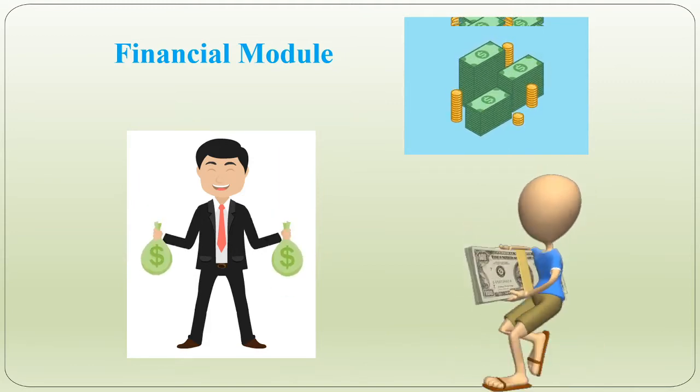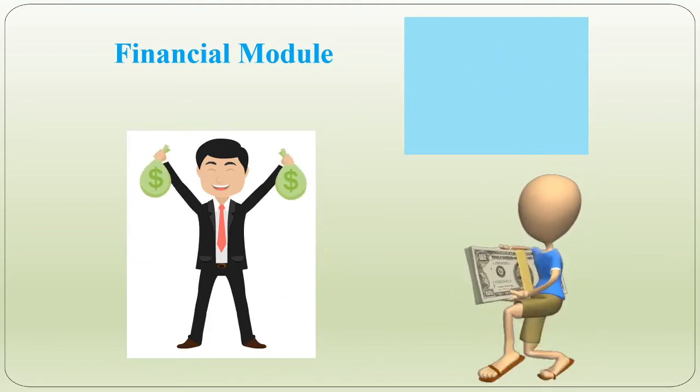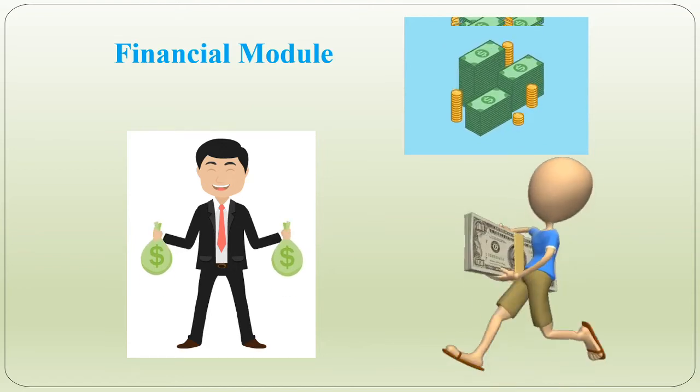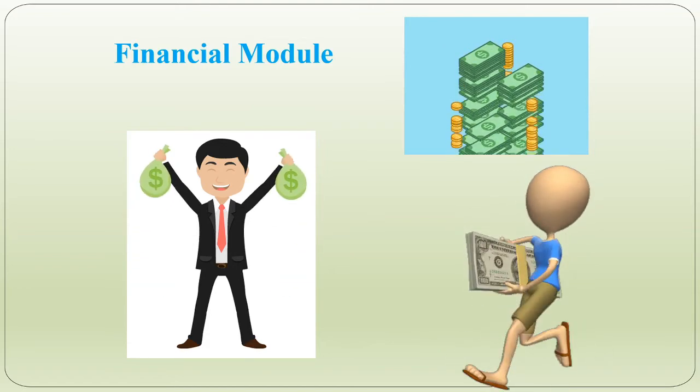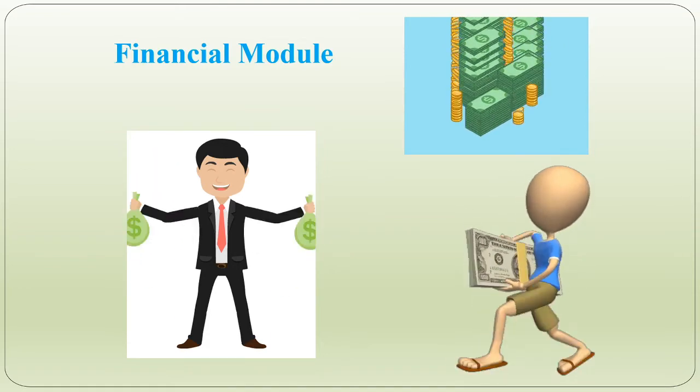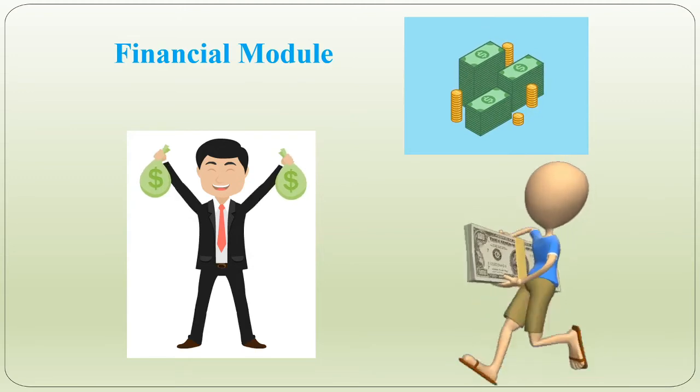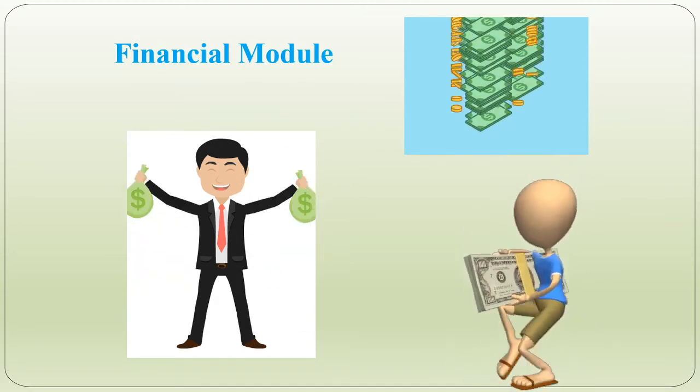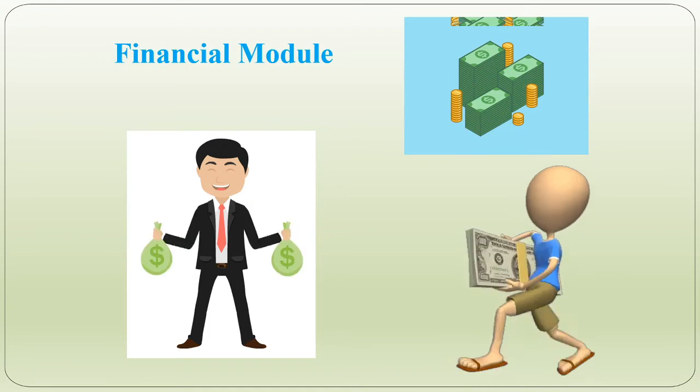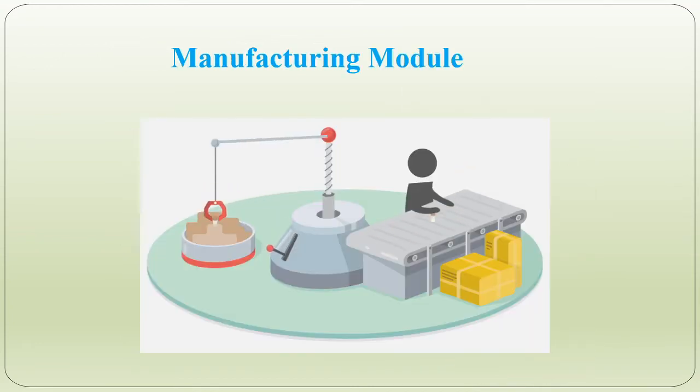This module collects financial data from various functional units or departments and generates all these valuable financial reports. As I told you earlier, which are they? Financial reports such as balance sheet, general ledger register, trial balance, profit and loss account, or any other financial statements. Then the next one is the manufacturing module.